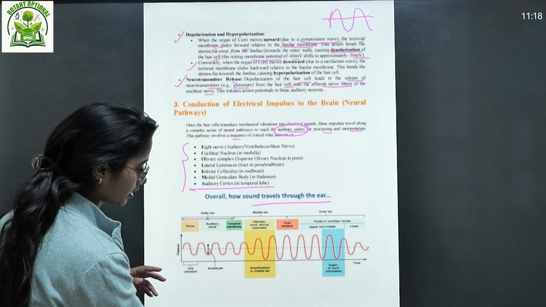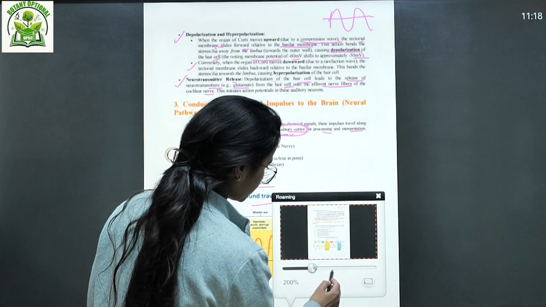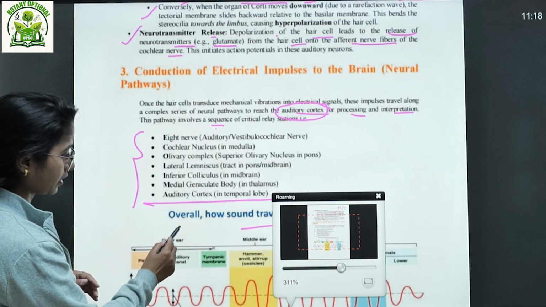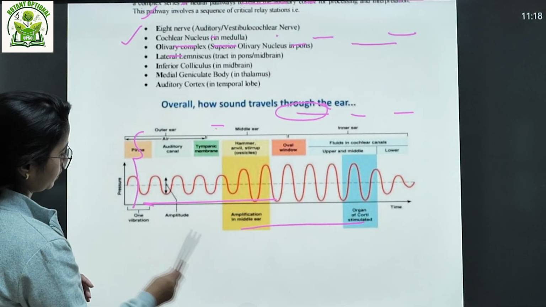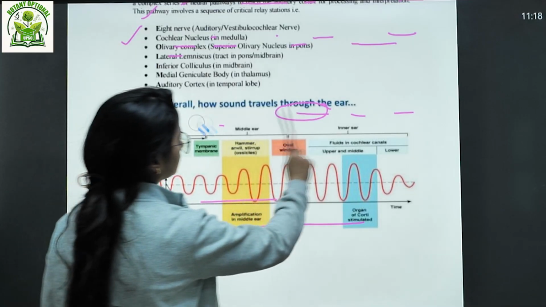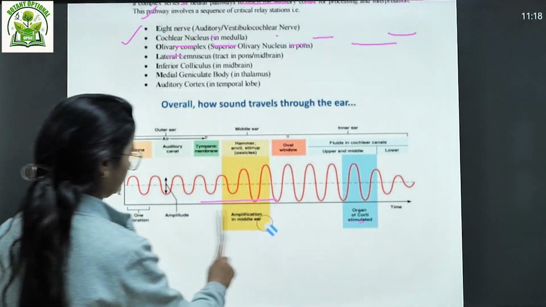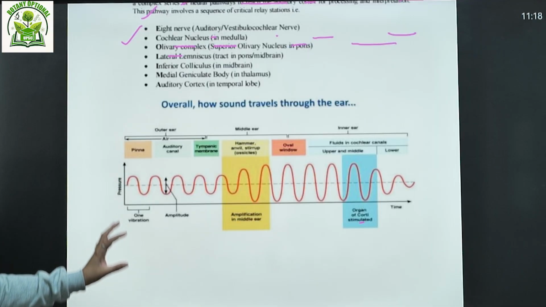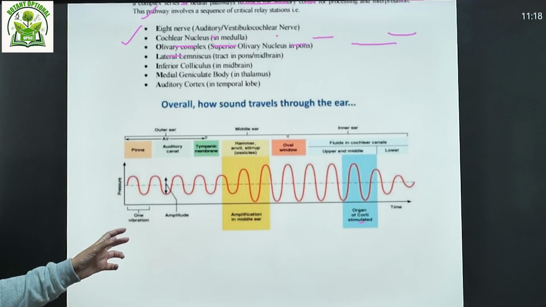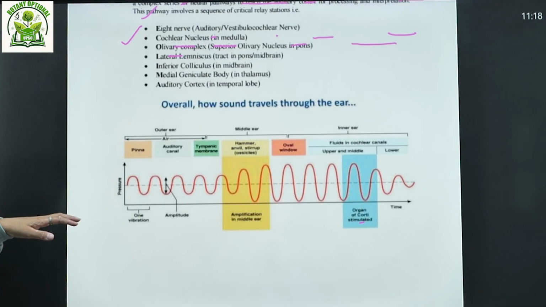Overall, how do sound waves travel through the ear? This is something I'll try to show very briefly. If you can look here and try to understand. Okay, wait a minute. Overall, look, this is a pressure. Pressure is because of the sound wave. Sound wave is a kind of energy, right? Of course, wave is a form of energy.